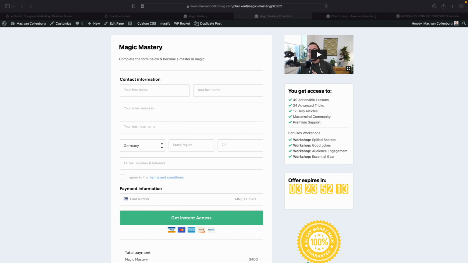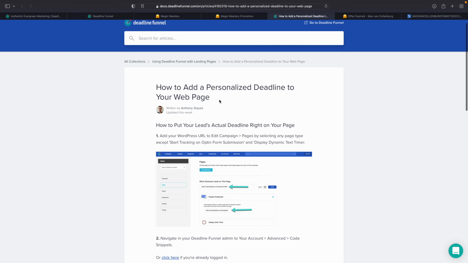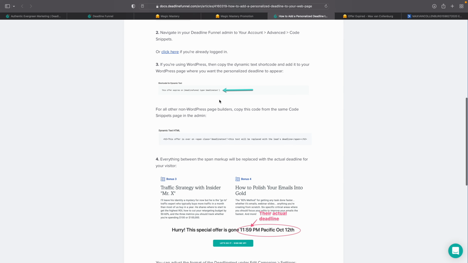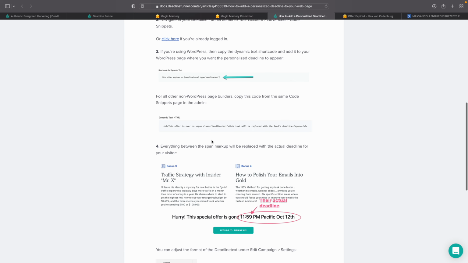Now then what you can also do is add a personalized deadline to that page. So not only mention how much time there's left, but also mention when that deadline expires. And I think that's very powerful. So they explain that over here in this help article. And then we need this code down here. Let me see. So here it says span class deadline text. This text will be replaced with the lead's deadline. So I'm going to copy this.